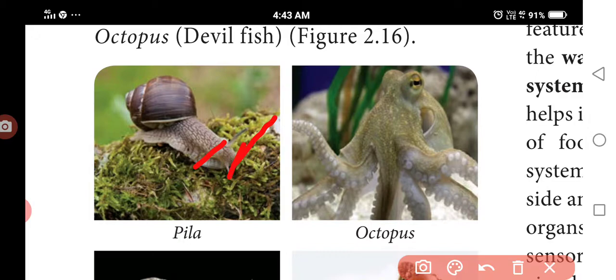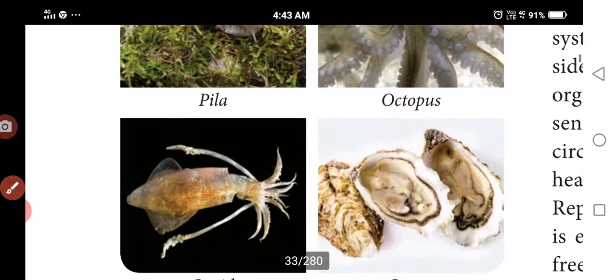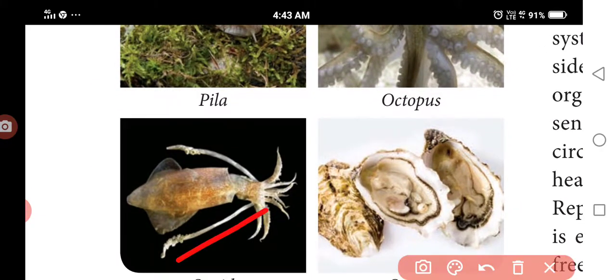The sense organs are tentacles, eyes and osphradium. The excretory organs are the nephridia. The circulatory system is open type, except in cephalopods such as squids, cuttlefish and octopus. The blood contains hemocyanin.